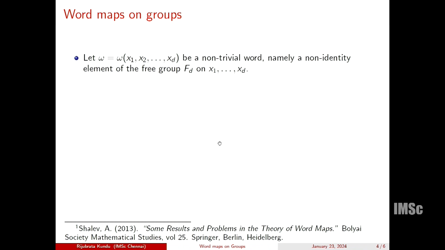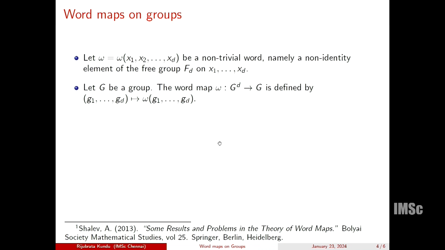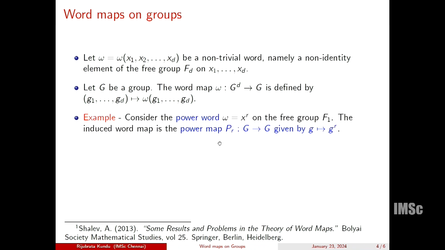Okay, so keep that in mind, and then we have the following obvious map induced by this word. I start with a group G, and then we just evaluate this tuple g1, g2, ..., gd. So G^d is simply the Cartesian product of d copies of G, and I simply evaluate w on this tuple, w(g1, g2, ..., gd). Let's see some examples to get this clear. Let us take the free group in one generator, so it's just powers of a letter x. Then the induced word map is just the power map from G to G, given by g maps to g to the r.